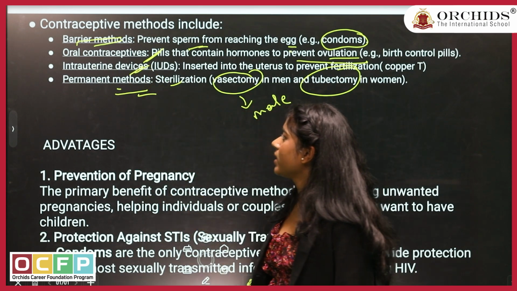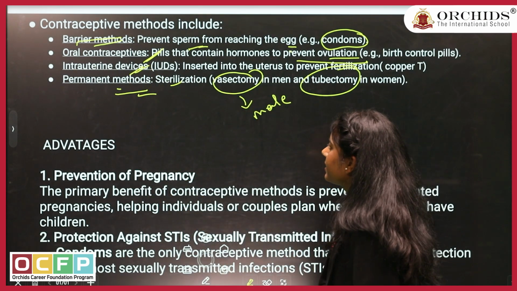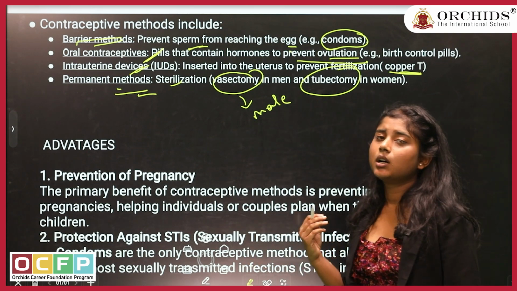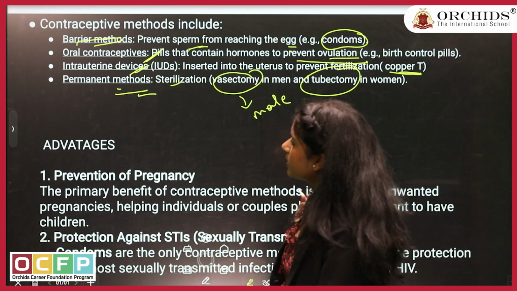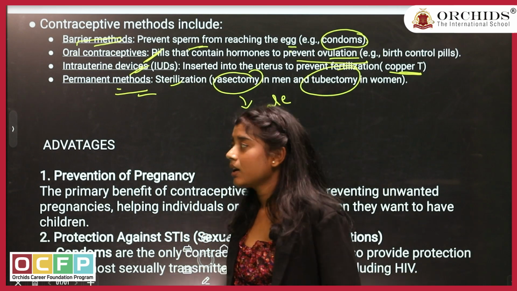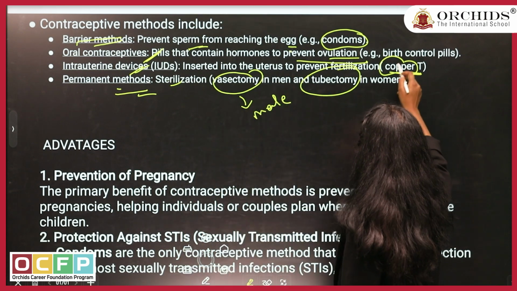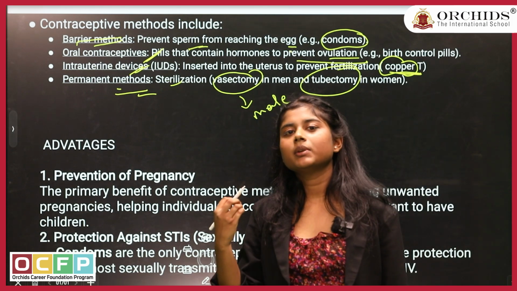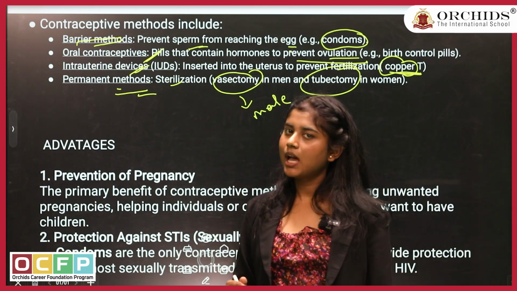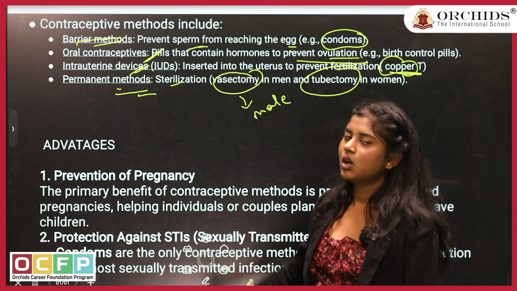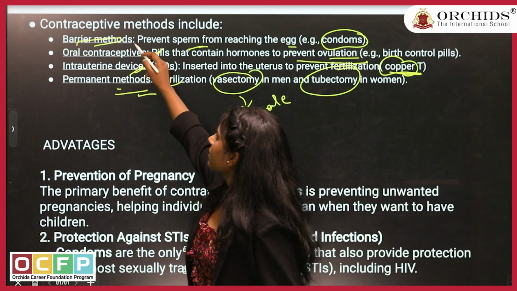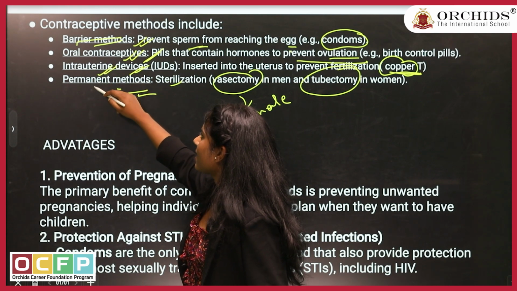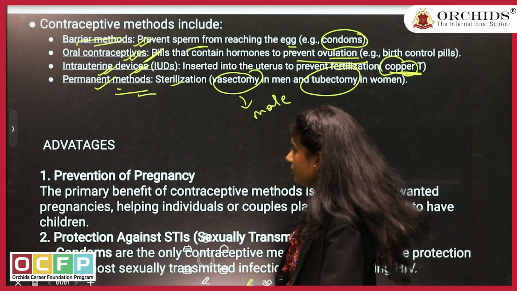And the last one, intrauterine devices. In this thing, copper T is placed inside the cervix of the female, where the copper helps in the degeneration of sperm. So if the sperm will be killed, there will be no fusion which will happen. So these are the 4 ways of contraceptive methods: barrier methods, oral contraceptive, intrauterine devices and permanent methods.